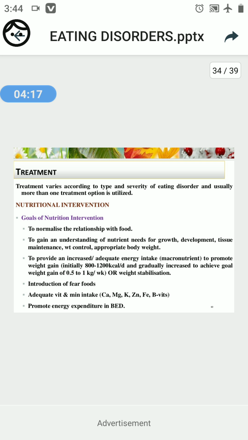The patient has to get an understanding of all these factors.